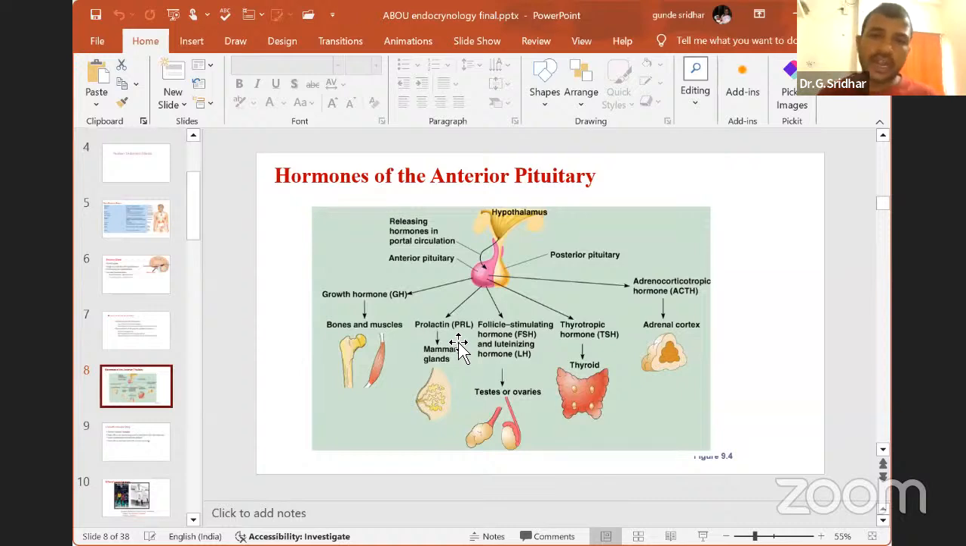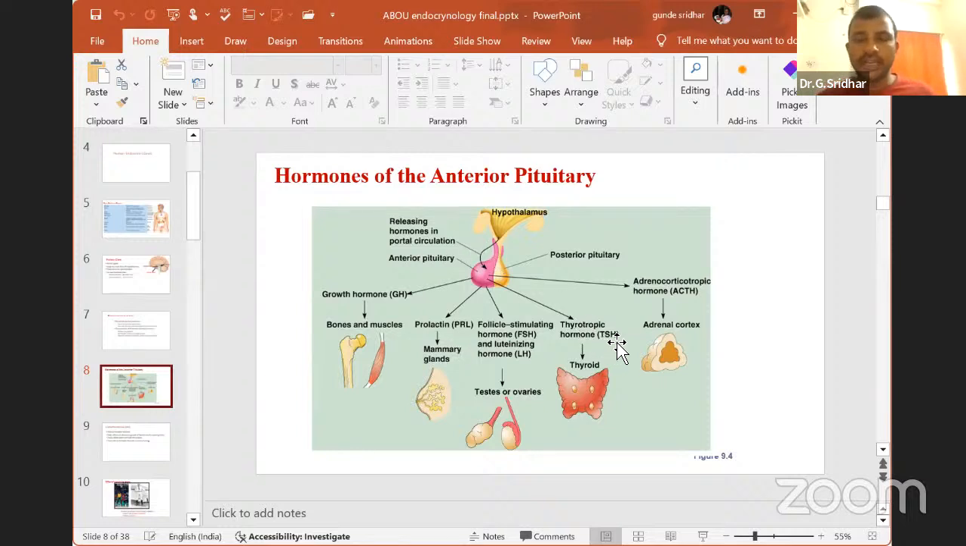Then coming to the next one, the tropic hormones released from the anterior pituitary. The best example is FSH, follicle stimulating hormone. Then luteinizing hormone, LH. Both follicle stimulating hormone and luteinizing hormone activate the testis as well as the ovary to release and develop the different types of gametic cells or reproductive cells in the reproductive organs, which we will discuss later. Then thyrotropic hormone, you can also call it thyroid stimulating hormone.